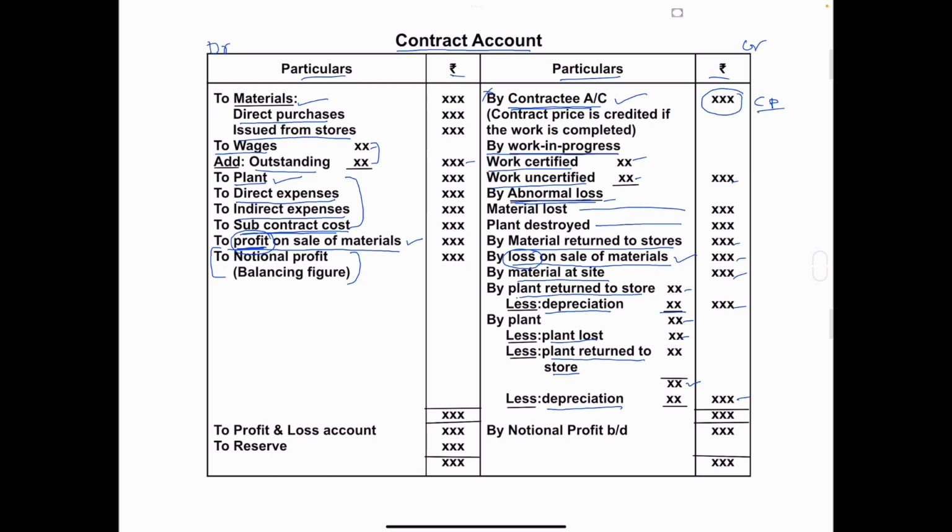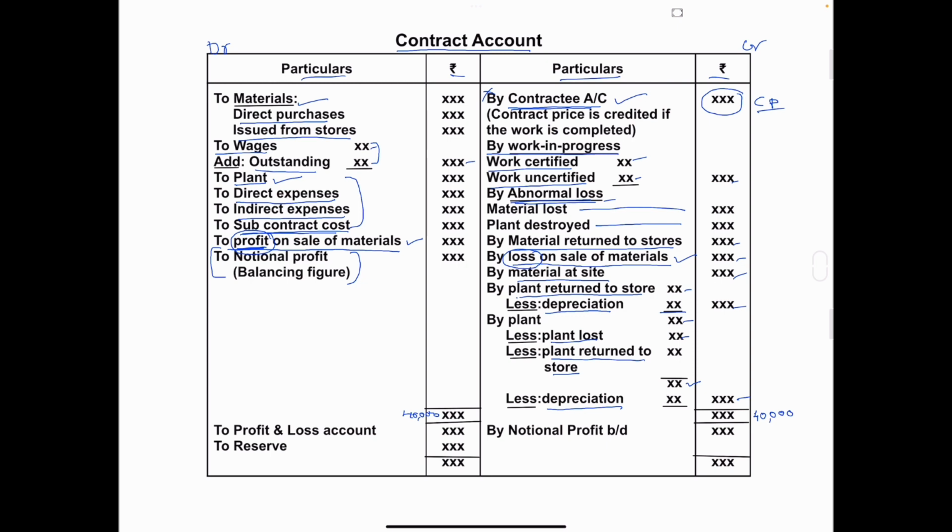So after recording all the items, you have to calculate whether you have got profit or loss. So you have to compare the debit side with the credit side. If the credit side amount is more than the debit side, you will get the profit. And if the debit side amount is more than the credit side, then you will get the loss. So for example, we'll take here that the credit side total is 40,000. Okay, I'm just giving one example. So the total of this credit side is 40,000. So the same amount we will write here. Okay, 40,000.